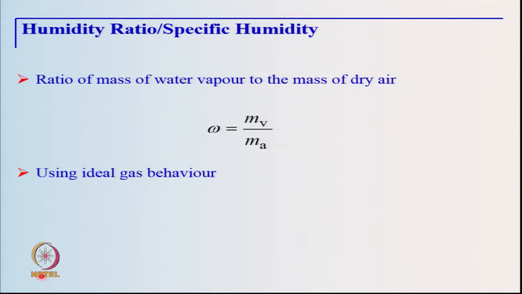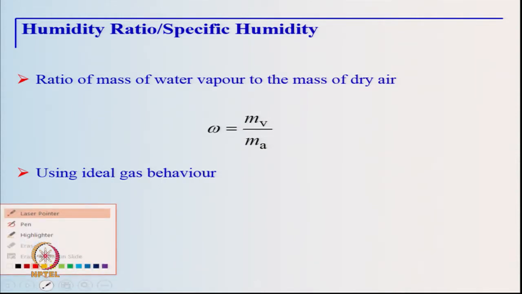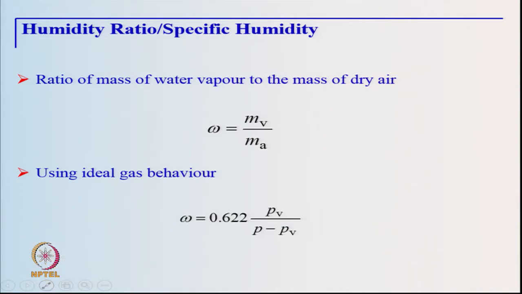The next term which is of interest is the humidity ratio or specific humidity, which is the ratio of the mass of water vapor to the mass of dry air. And if we assume ideal gas behavior, then we can easily prove in a few steps that the specific humidity is given by this expression: 0.622 times the partial pressure of water vapor divided by the partial pressure of dry air, which is the difference between the total pressure and the partial pressure of water vapor.